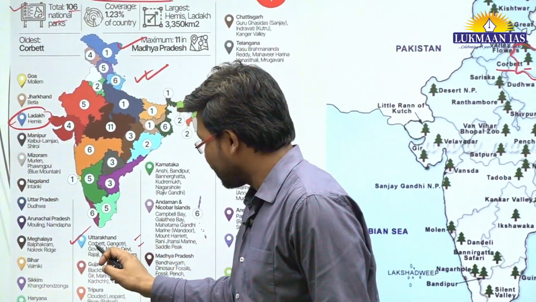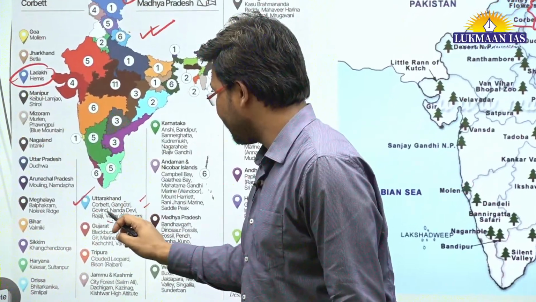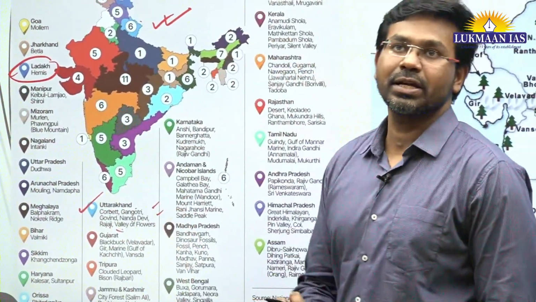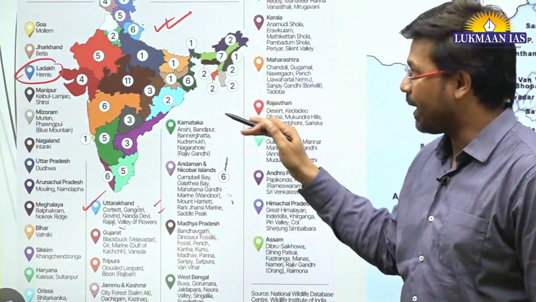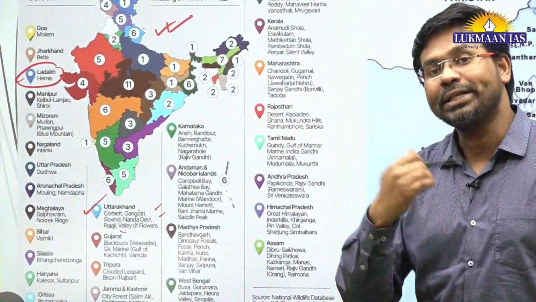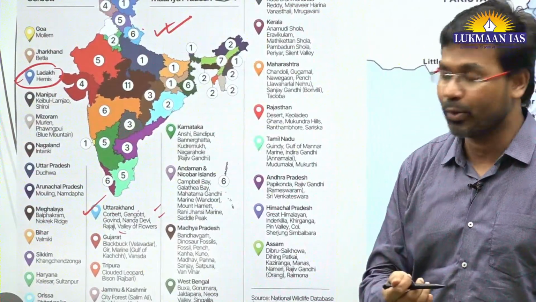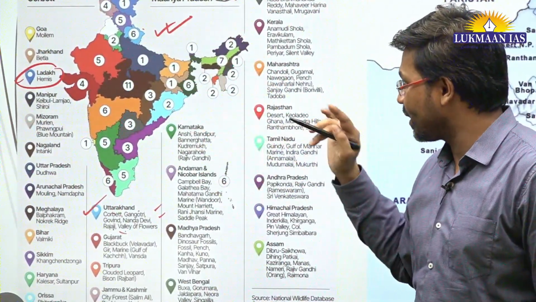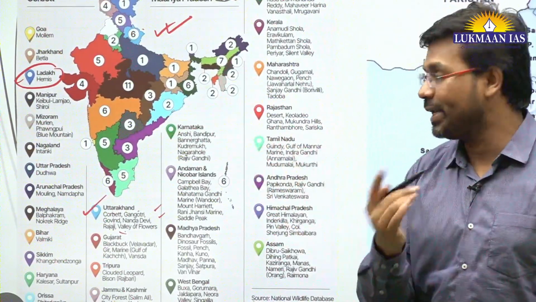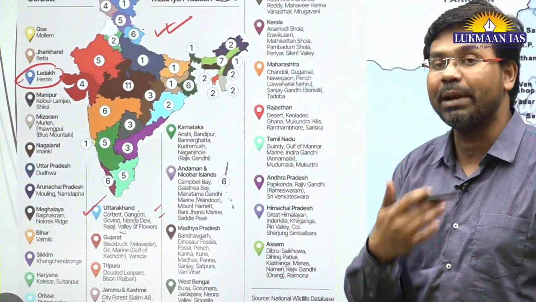Okay, so Uttarakhand: 1, 2, 3, 4, 5, 6. Six national parks are located in the state of Uttarakhand itself. If you go through this particular map, you will get to know in which state how many national parks are located, because all these states are color coded, right? You can get to know in which state how many national parks are located. So that will help you to gather some data for the prelims exam.